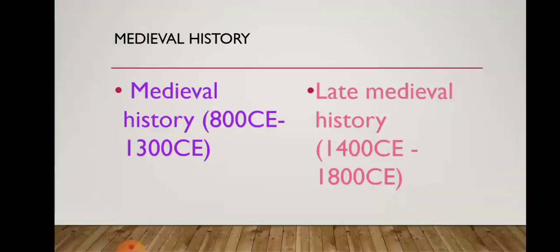Okay children, the second part is medieval history. Medieval history is also very important, children. In medieval history, again two parts occur, that is medieval history and late medieval history. In this period we are going to study the Arabians and the Turks.